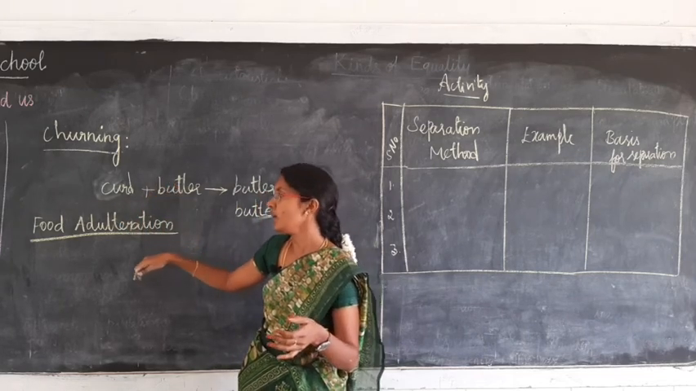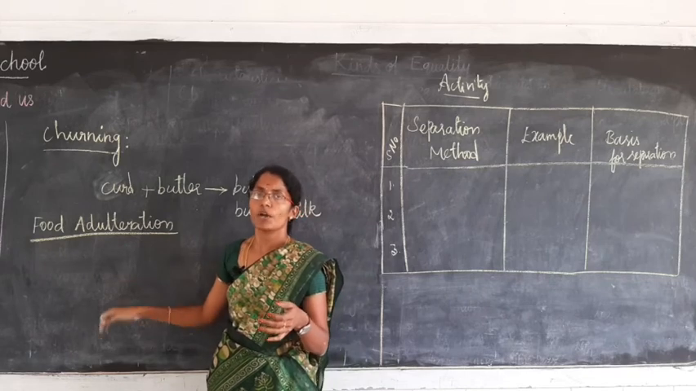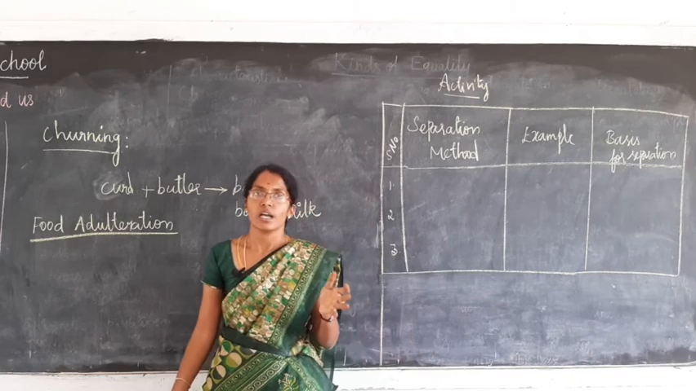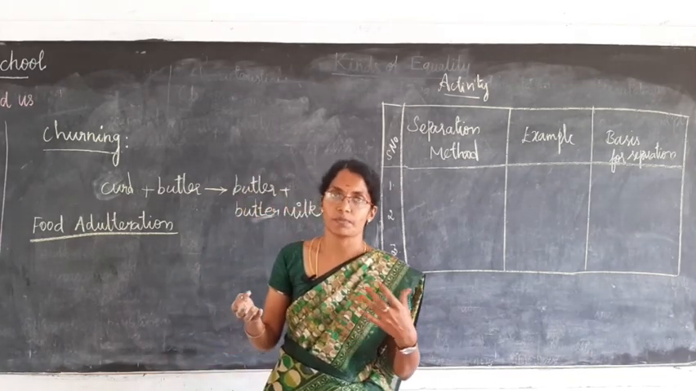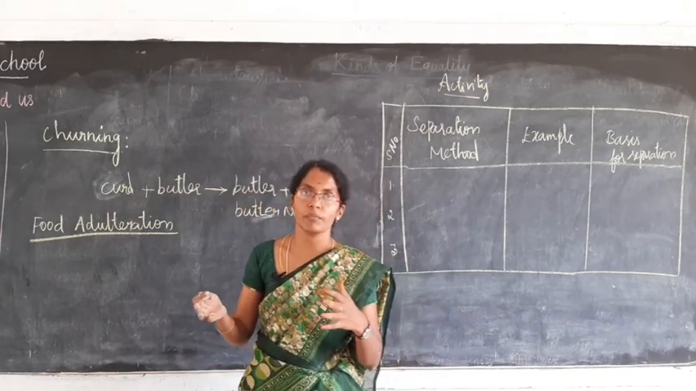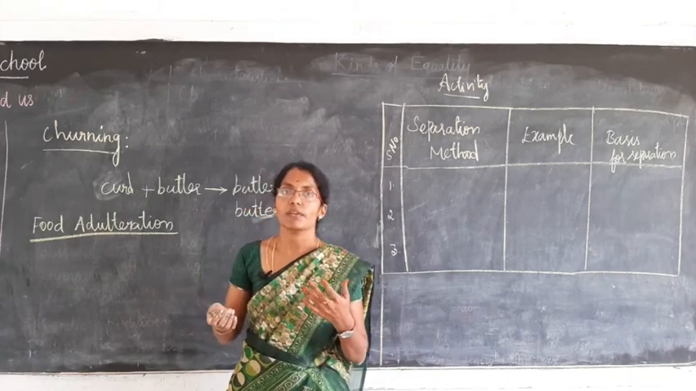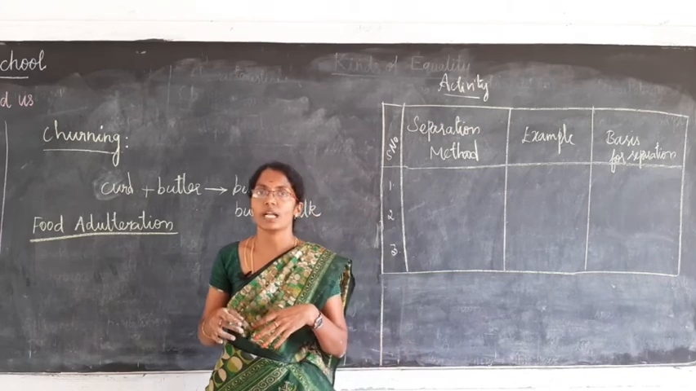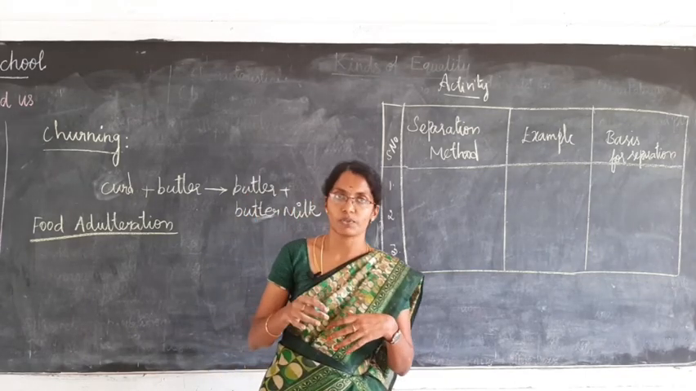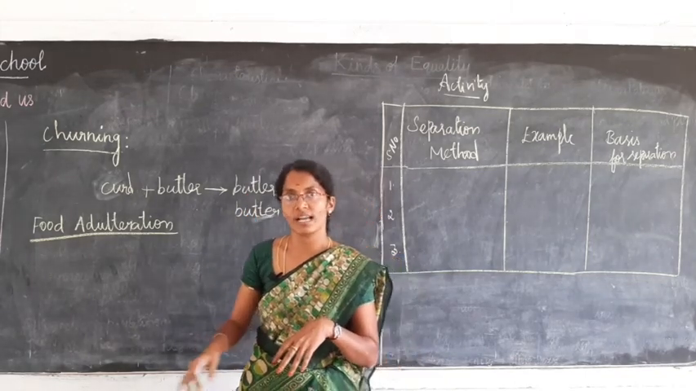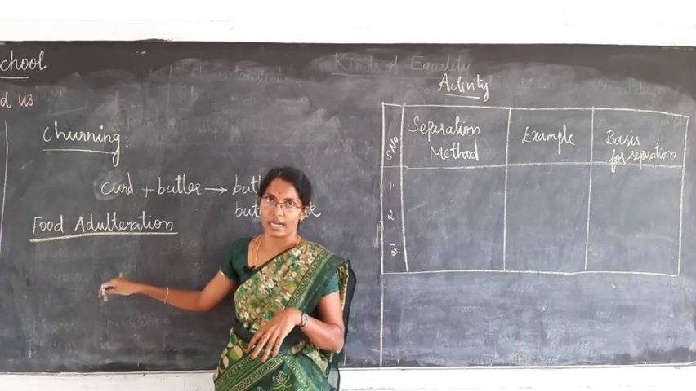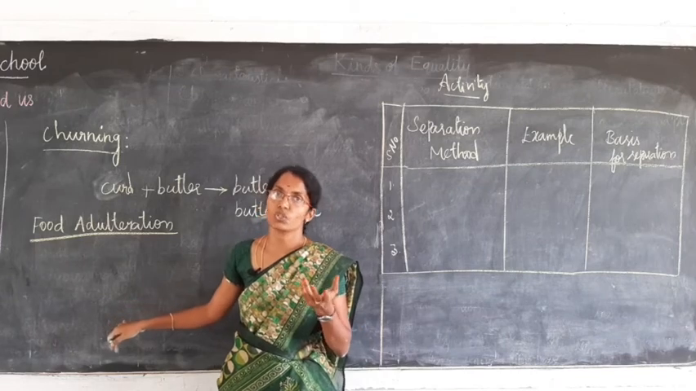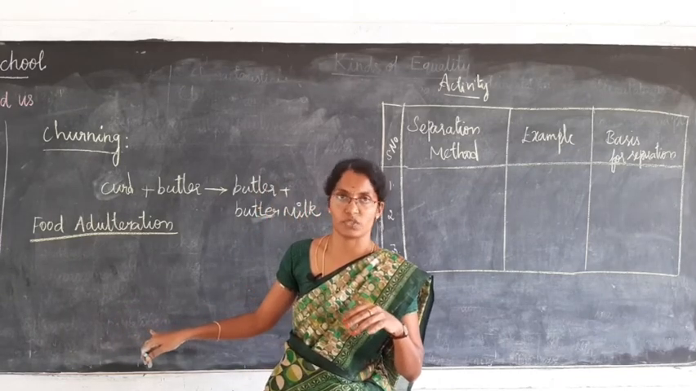Next one, food adulteration. What do you mean by adulteration? If you buy some materials from the market, they add some harmful and unwanted substance into it. That process of adding some unwanted substance into the pure substance is known as adulteration. The adulterated substance does not contain the original property of the pure substance.